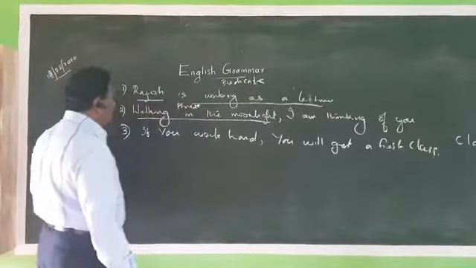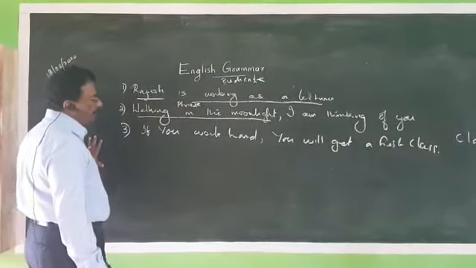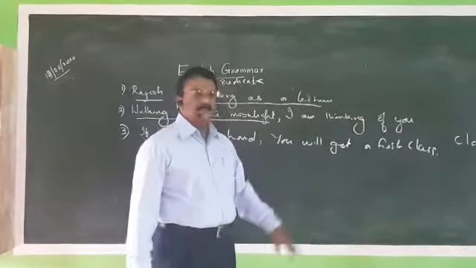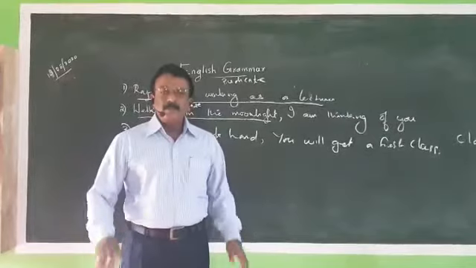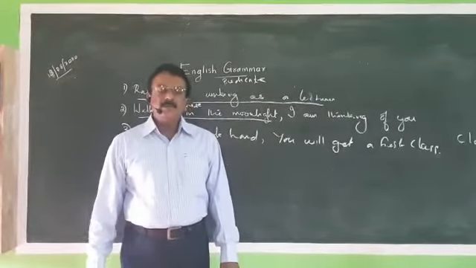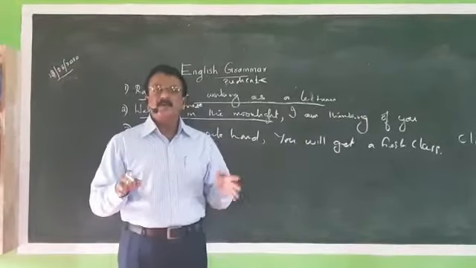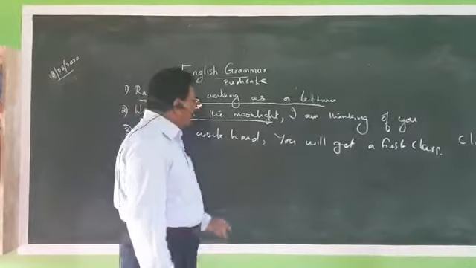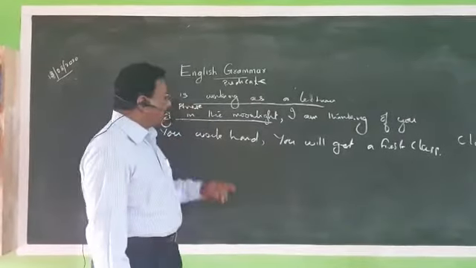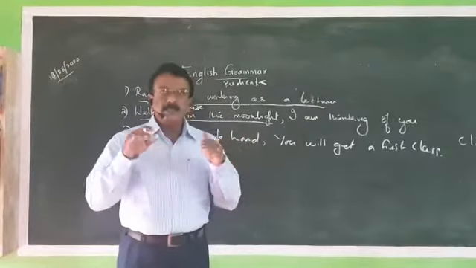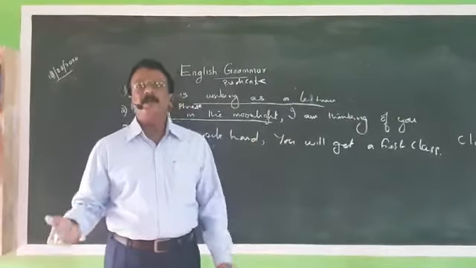How can we analyze it or how can we understand? In this sentence, you will get a first class. It has a definite meaning. It has a subject and predicate of its own, and it has a definite meaning. If I am going to say before you as a student, you will get a first class, then you can easily understand. If you are ready to work hard, you will get a first class because I am your teacher. So simply I can say that. But if I am going to say, if you work hard, then arises a question, if you work hard, what will happen?